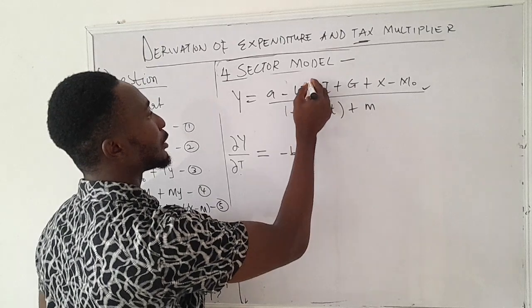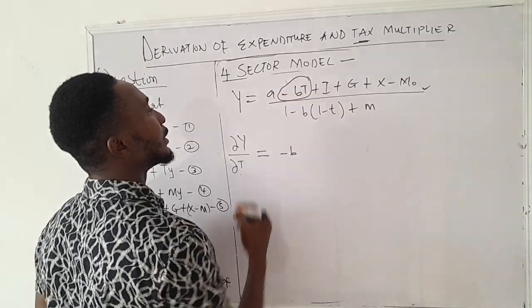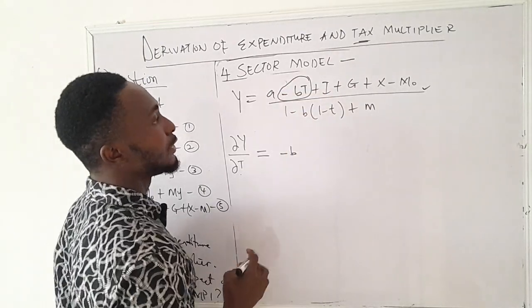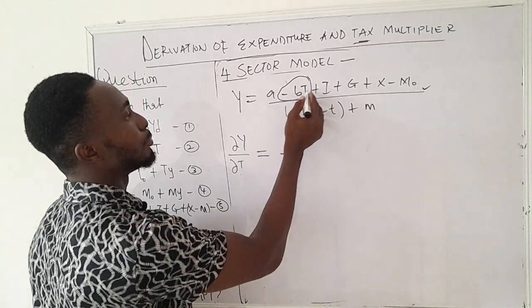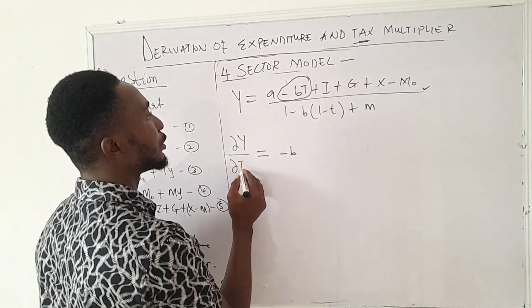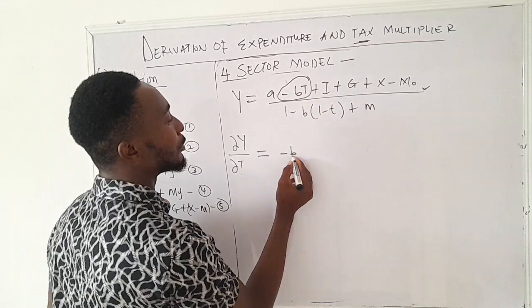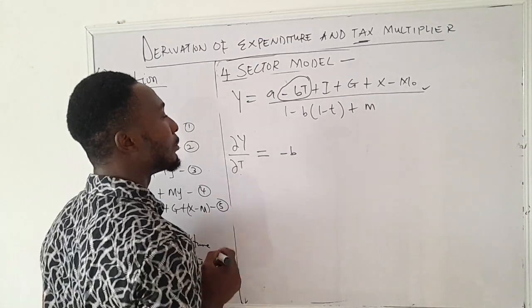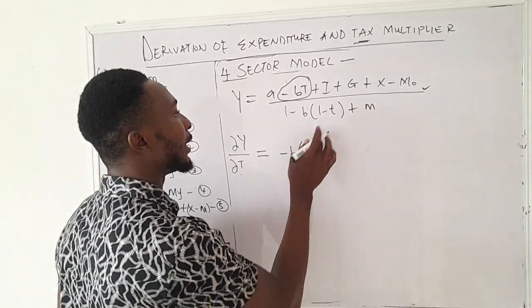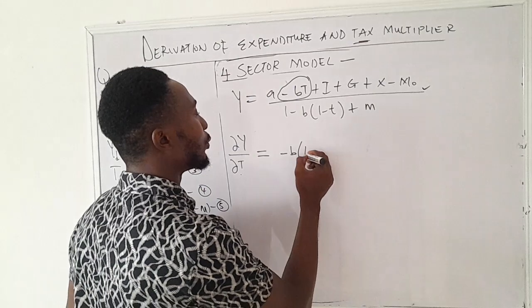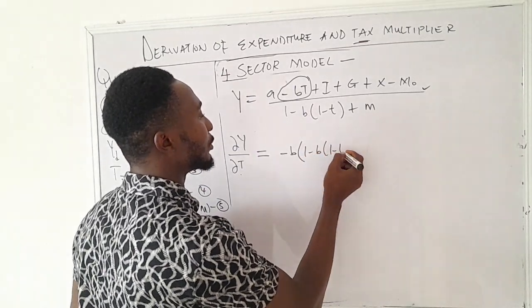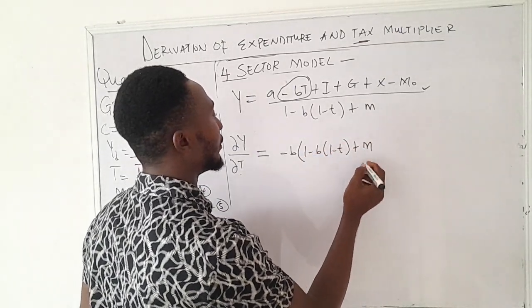If you differentiate with respect to t, the only place you have t here in the numerator is minus bt. So differentiate this with respect to t, you are going to have what? Minus b. So we have our minus b, we multiply it now by the denominator, 1 minus b bracket 1 minus t plus m.